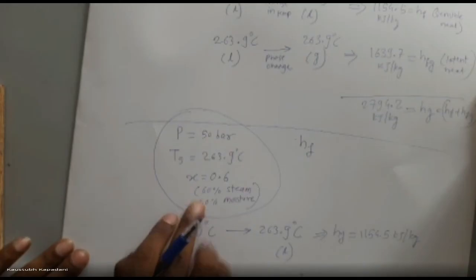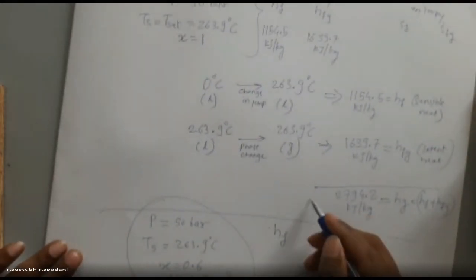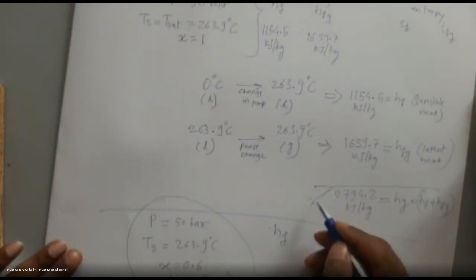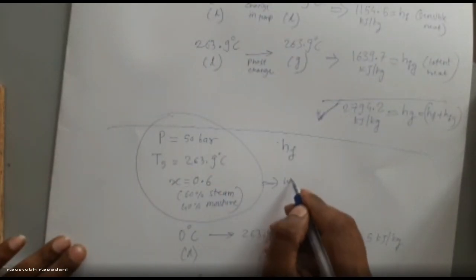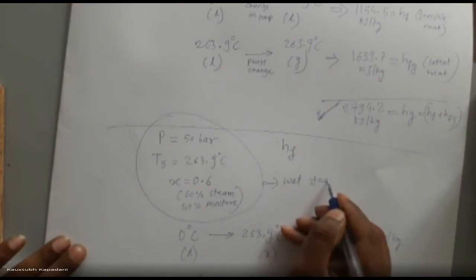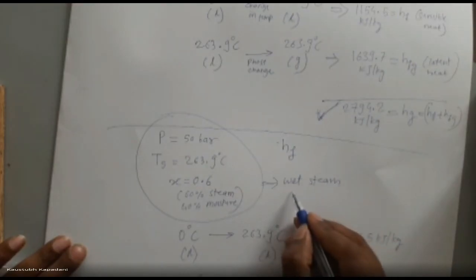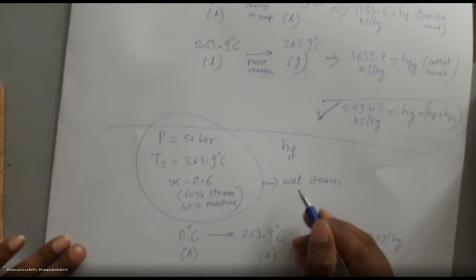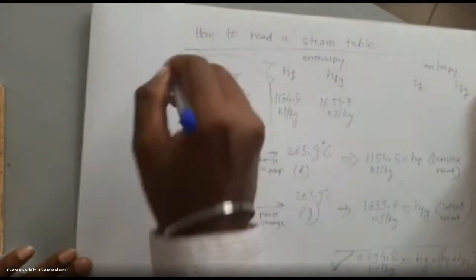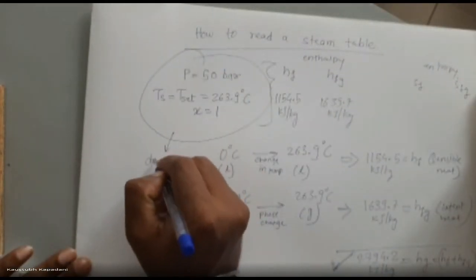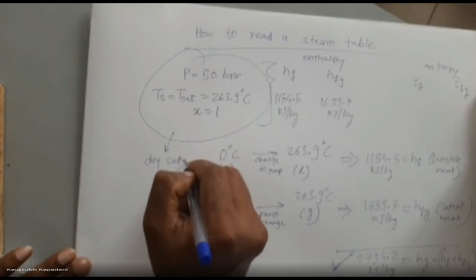If steam is fully dry, the steam will have this enthalpy. Now here steam is not fully dry, it is wet steam. If moisture is present in steam, we say it is wet steam. If moisture is not present, 100% dry, then we say it is dry saturated.